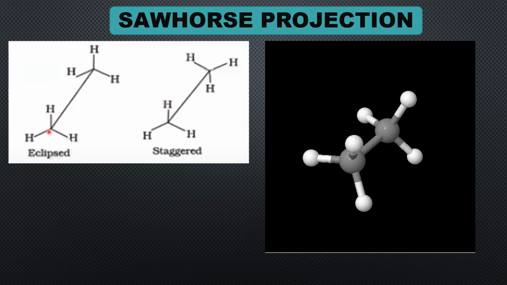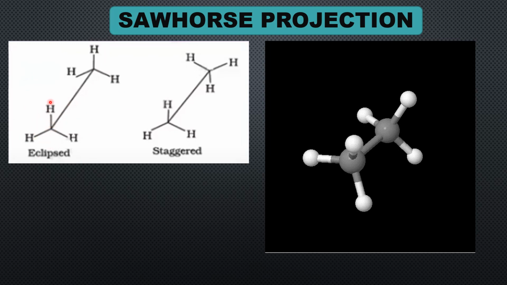The carbon in the front is shown with a dot here, and the carbon at the back is shown here, and the two carbon atoms are connected by a slanting line, which is the carbon-carbon single bond.